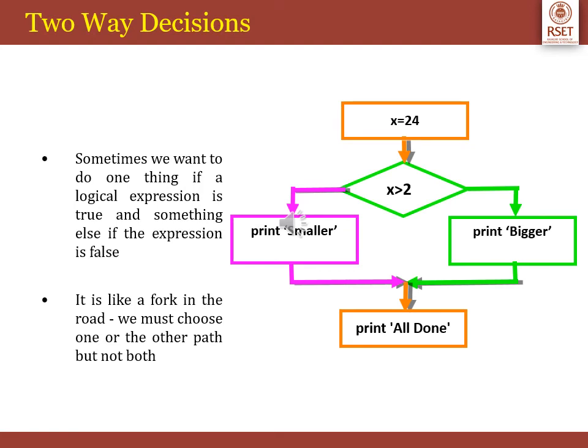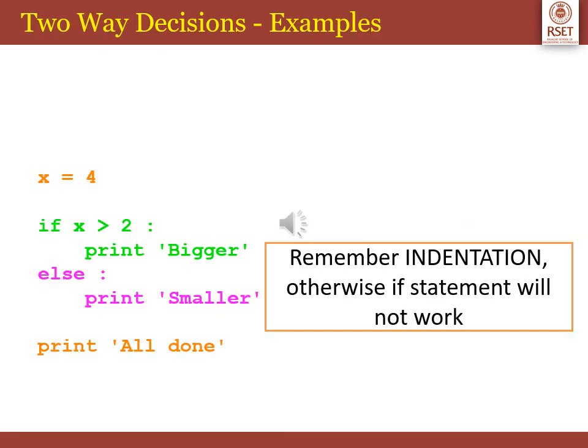We can also perform two-way decisions in Python language. Sometimes we want to do one thing if a logical expression is true and something else if the expression is false. So we must choose a particular path but not both. An example is provided in the form of a flowchart. Here is a sample Python program which uses an else statement, which can be combined with an if statement. It contains a block of code that executes if the conditional expression in the if statement resolves to 0 or a false value. It's an optional statement, and please remember indentation, otherwise your if and else block will not work.